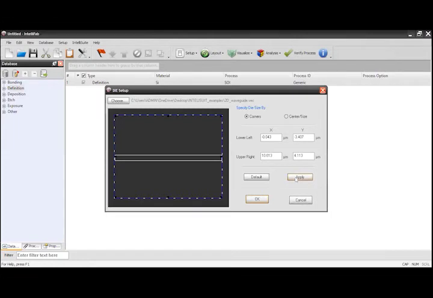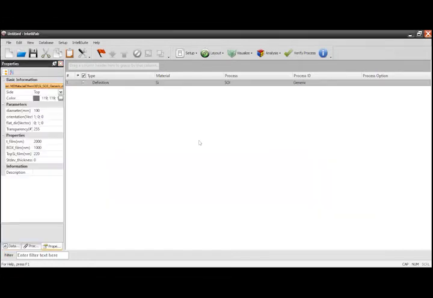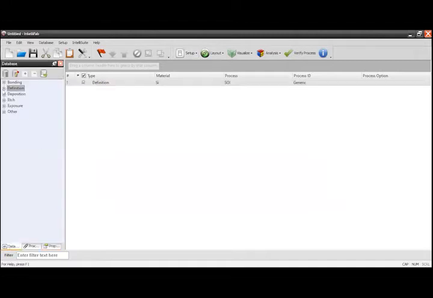Now I'll apply the settings, then click on OK. Then I have loaded the GDS file also. Then I can go ahead with the next process. We have loaded the file, but I cannot directly remove the unwanted silicon that is present apart from our actual structure. First, what we can do is deposit the mask. Okay, deposition of the mask.